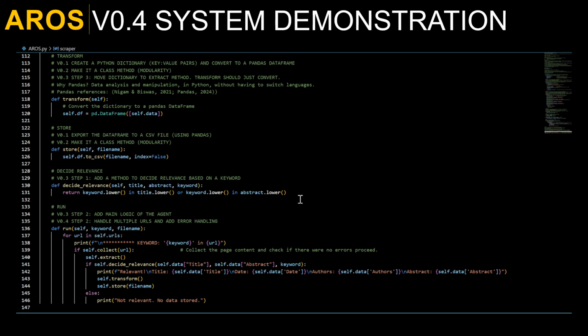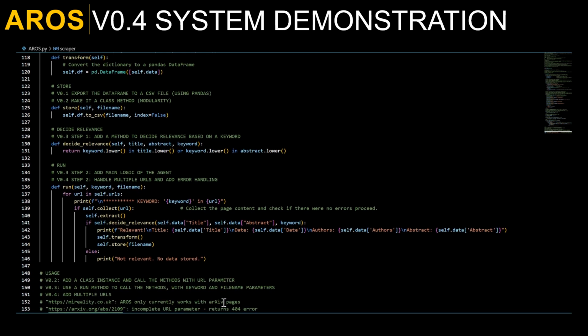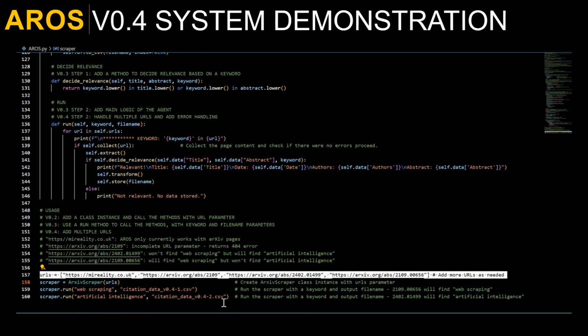Relevance is decided by finding the keyword in the title or abstract. And if it's a valid URL, run, rinse, and return the results or notes if it's not relevant. There we are, AROS version 0.4.